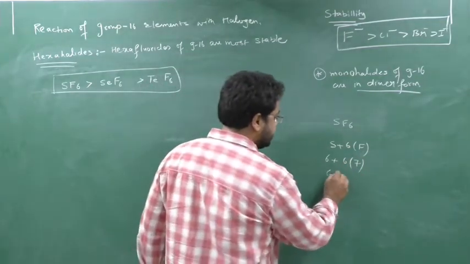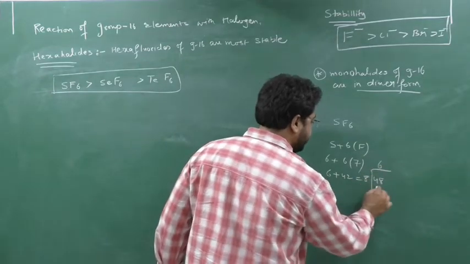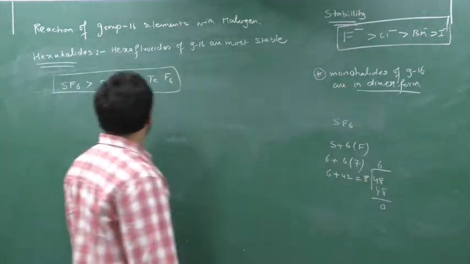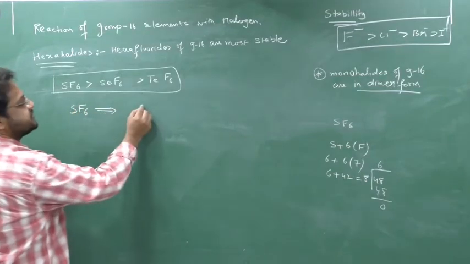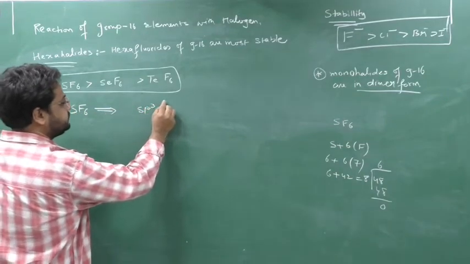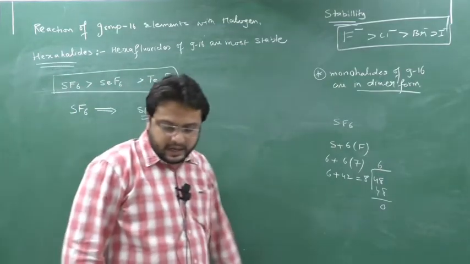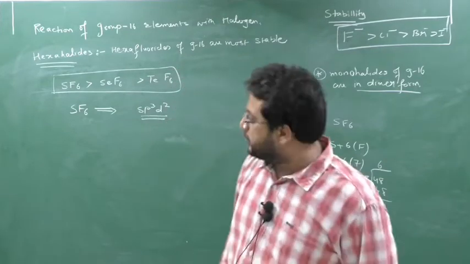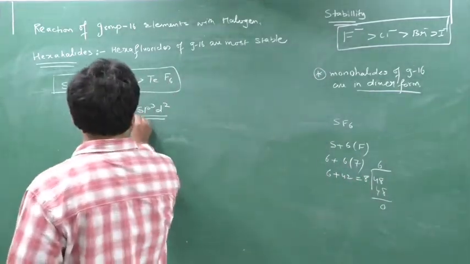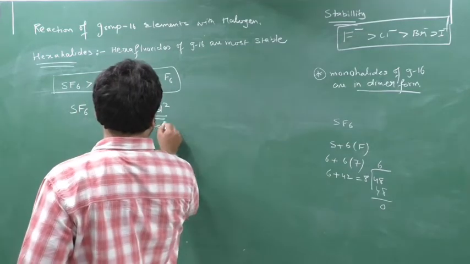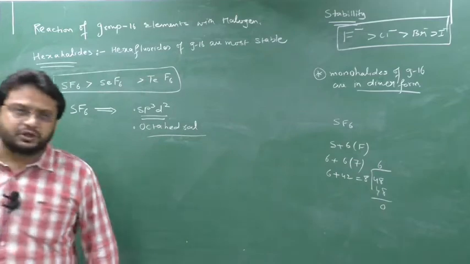So 6 plus 42, the answer will be 48. 48 divided by 8 gives 6, so the hybridization will be sp3d2. Clear? As the hybridization is sp3d2, the geometry will be octahedral.